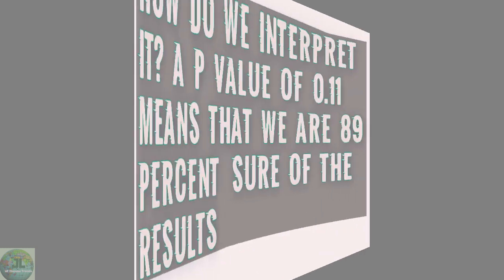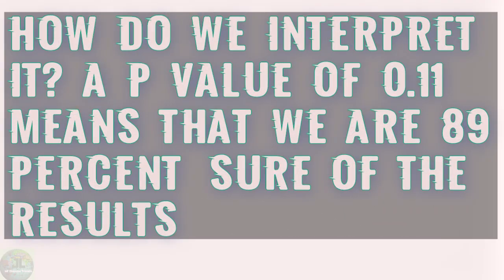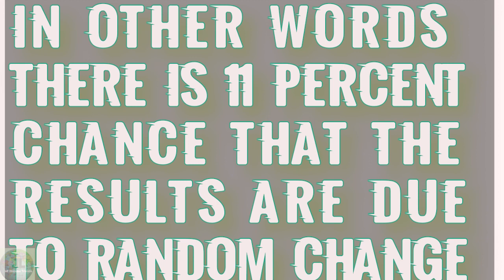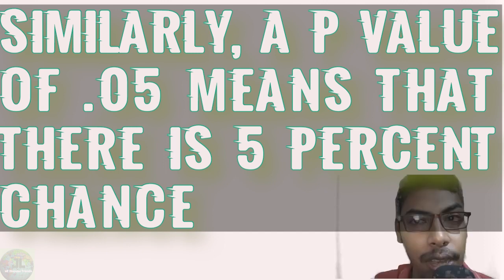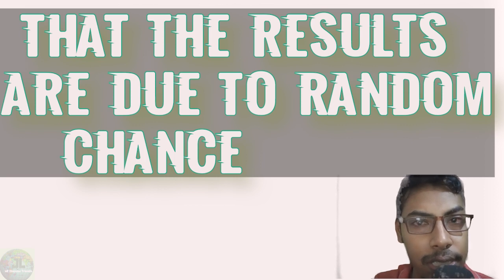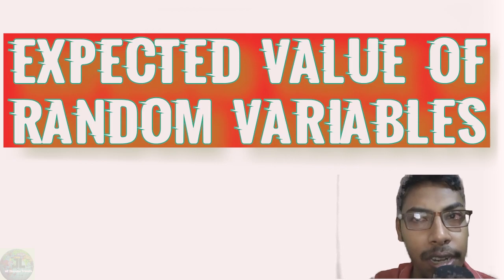But how do you interpret it? A p-value of 0.11 means that we are 89% sure of the result. In other words, there is an 11% chance that the result is due to random chance. Similarly, a p-value of 0.05 means that there is a 5% chance that the results are due to random chance.